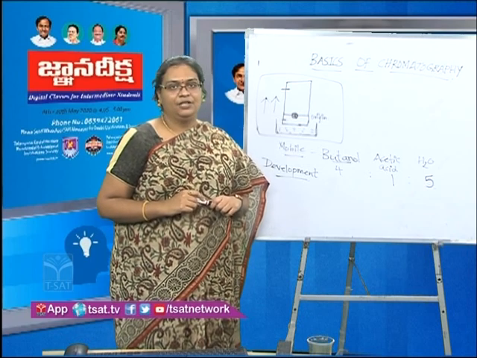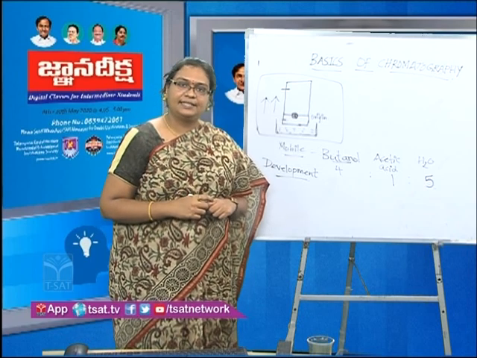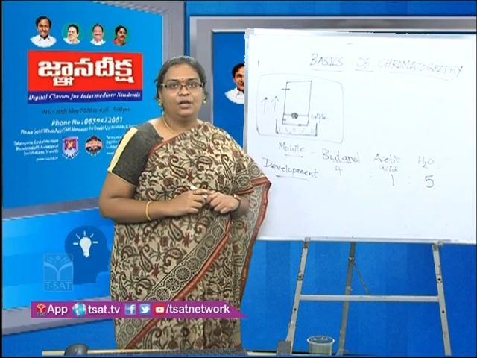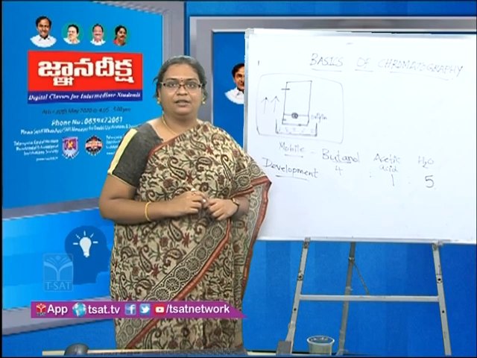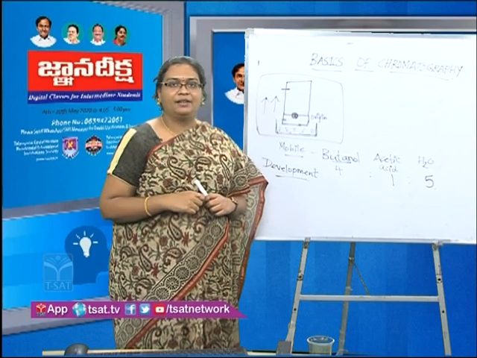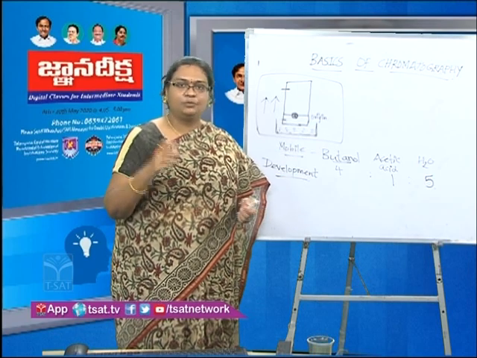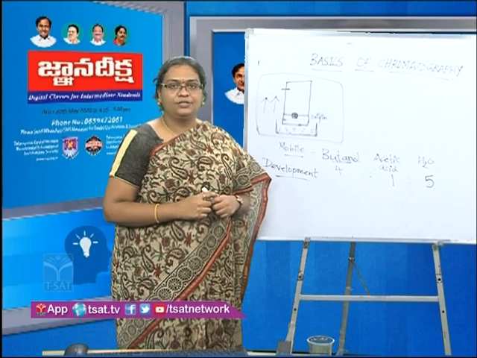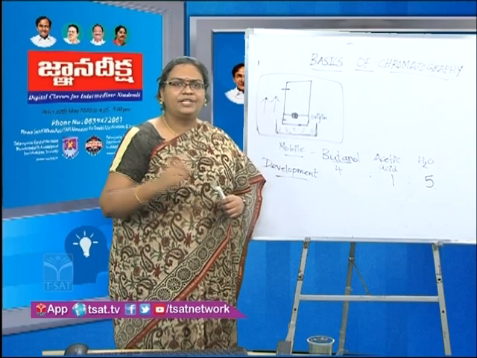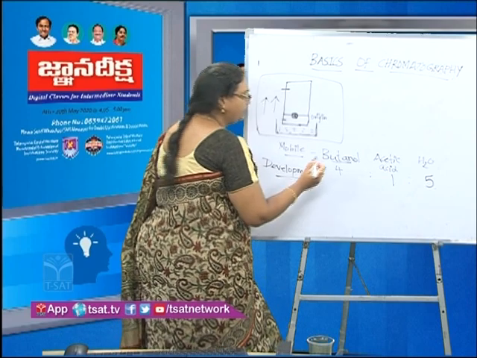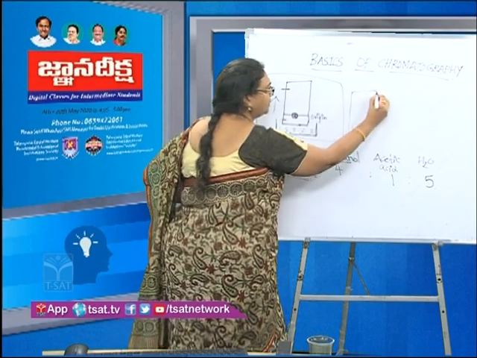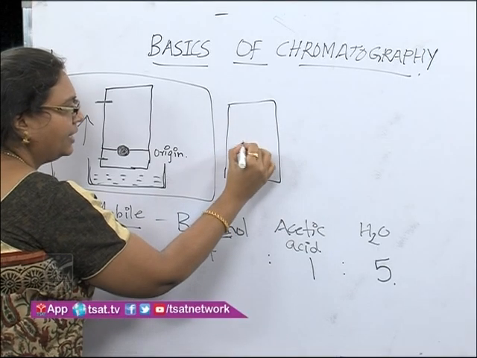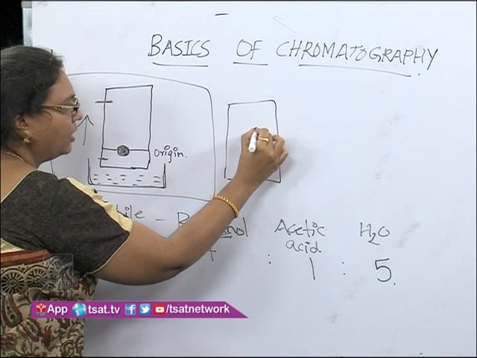How is it done? Since I have taken the example of amino acids, ninhydrin solution is the best method through which the spots can be made visible. So ninhydrin solution will be prepared, and the filter paper that was air dried earlier will now be sprayed with the ninhydrin solution. Then after 5 to 10 minutes, slowly on the paper, you start observing spots like this. This is the same chromatogram that I have sprayed with the ninhydrin, and now we are able to see the spots like this.